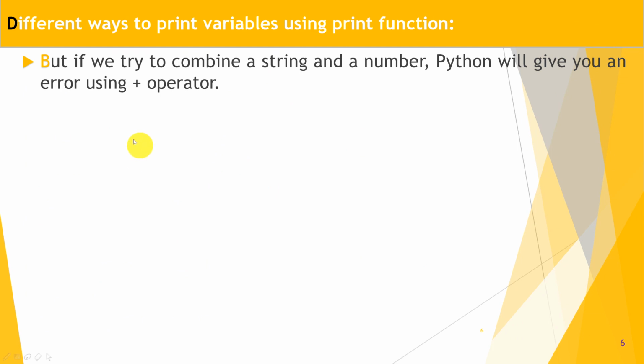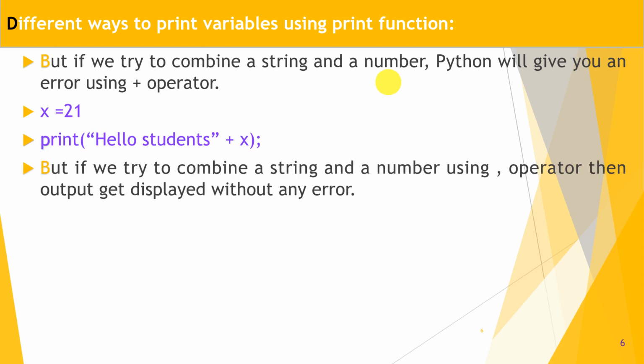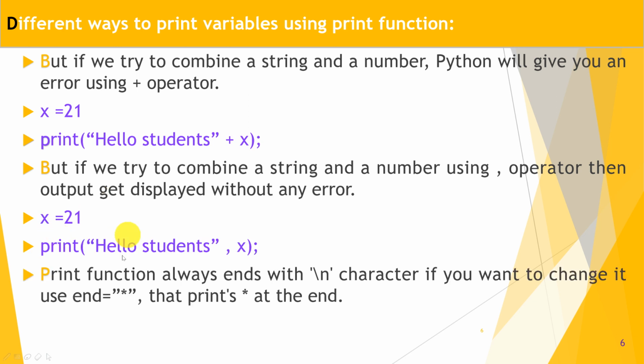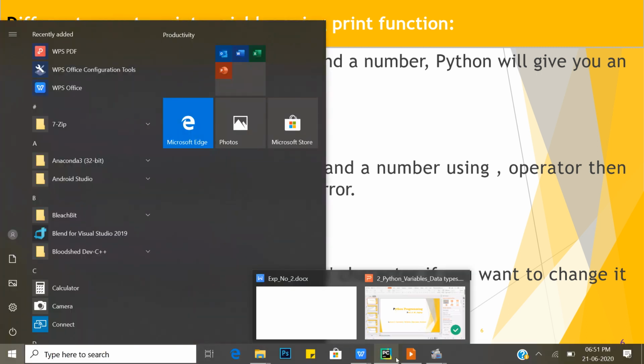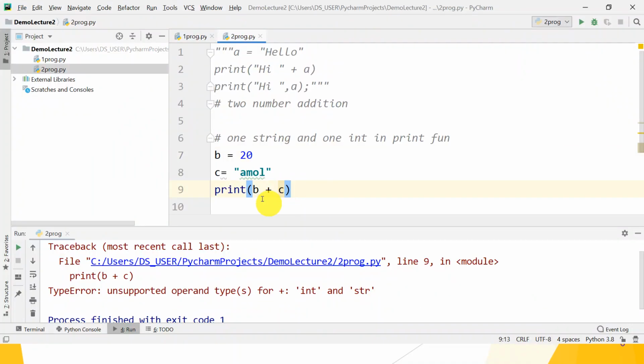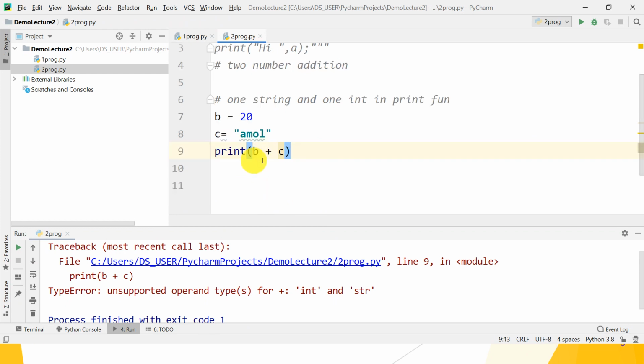But if we try to combine a string and a number, Python will give you an error. Okay, we will see this part. When you use a string with a comma, it gives you a proper result because it does not give you any error. Hello student plus x. Let's check whether it works or not. Okay, so it gives you an error. Okay, but using the comma operator.